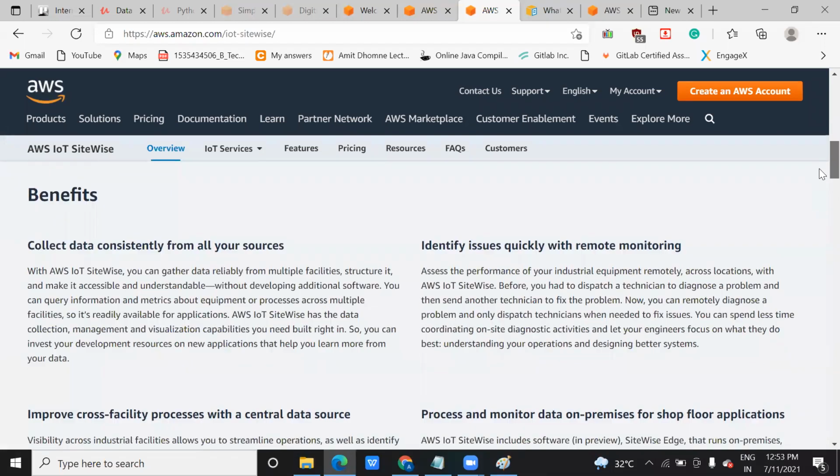So here, what are the benefits of these IoT devices? It will bring consistency in the data, meaning data will be consistent, there will be no loss of data. Every day or every hour, every minute, you will get data. The management quality is good, so you can manage your data. Second thing, you can identify the issue quickly with remote monitoring, meaning in this AWS cloud you can quickly monitor where there is a loss.